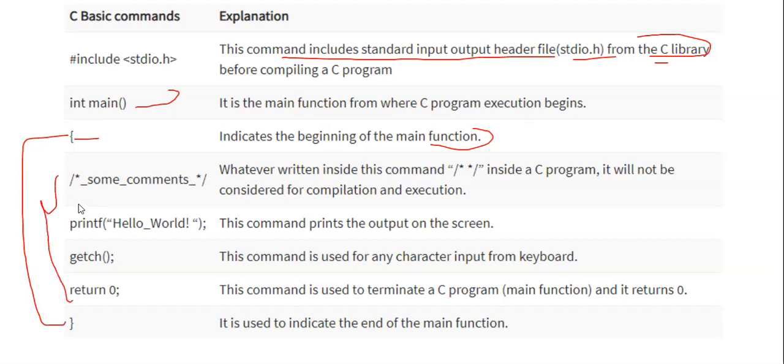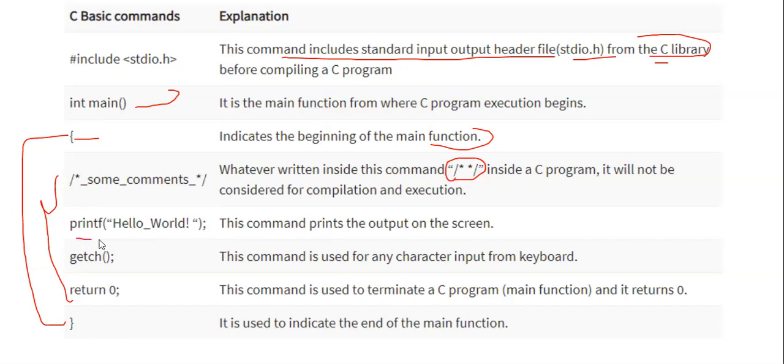Now I have written some lines of code that I don't want to use. At that time, instead of deleting all the lines, we can just comment them. When we declare lines as a comment, the system knows those lines have been commented and we don't need to execute them. The compiler will not execute them.